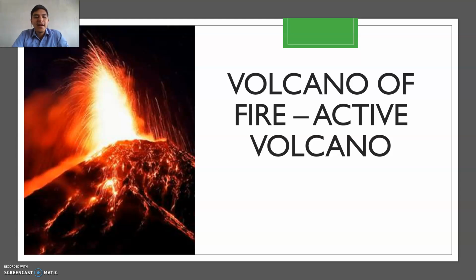I actually went hiking once to the Volcano Fuego in Guatemala, and it was a very nice experience. Unfortunately, I couldn't see lava from the place that we went to because the volcano wasn't that active. But with the passing of time, it has become more and more active.